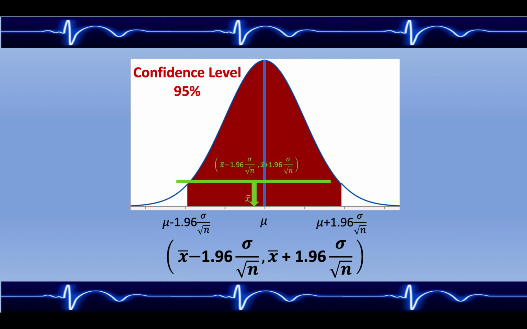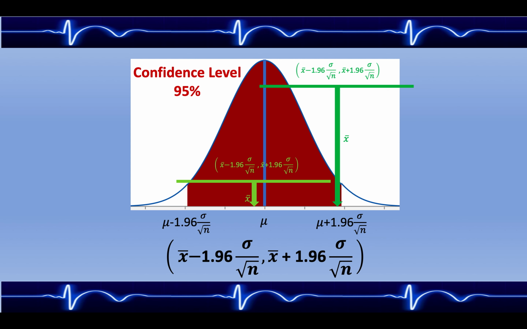Another example of this is if we took another sample and found a separate sample mean x bar, we could go 1.96 standard deviations left and right of this point estimate x bar, and in this case, the mean does lie in the interval, although toward the very end on the left. Both of these intervals were within 1.96 standard deviations of the mean itself. And so when we created the interval going both left and right, 1.96 standard deviations, that was sufficient to actually include the mean in the interval.